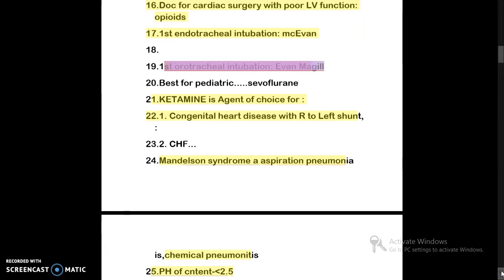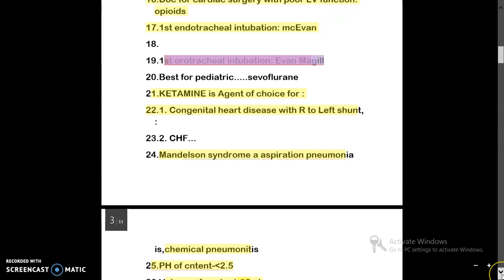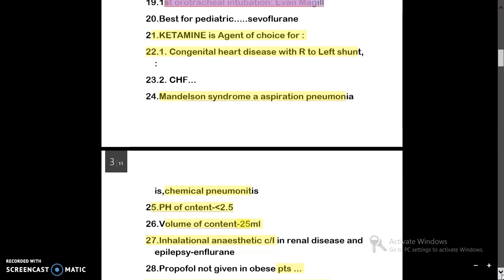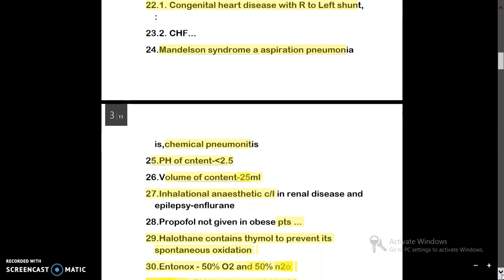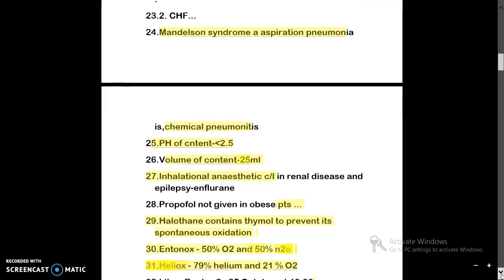Then ketamine. Ketamine as an anesthetic agent is agent of choice for congenital heart disease with right to left shunt and CHF. Then you have to know some points about Mendelson syndrome. It is basically chemical pneumonitis caused due to aspiration of the content whose pH is less than 2.5, and the minimum volume to cause Mendelson syndrome or chemical pneumonitis is 25 ml.